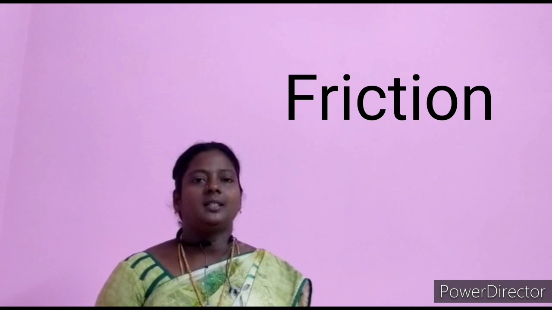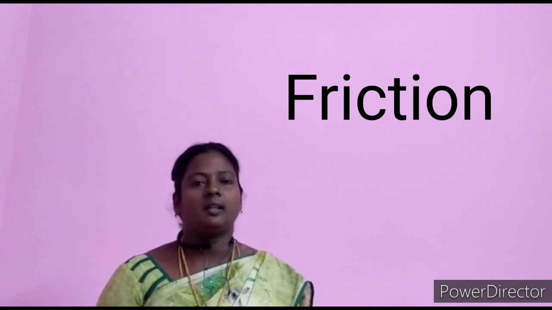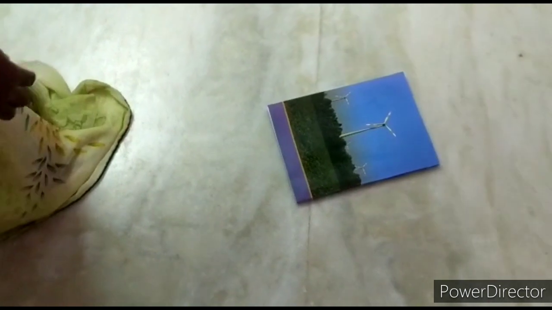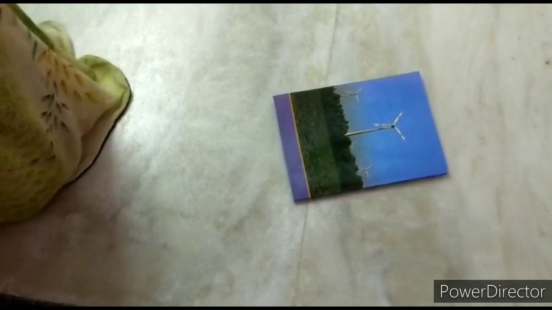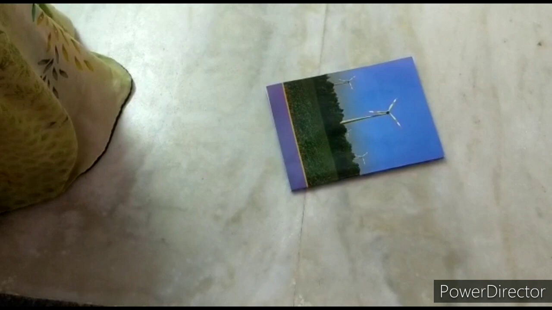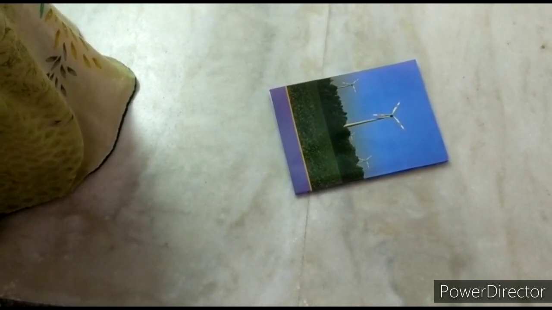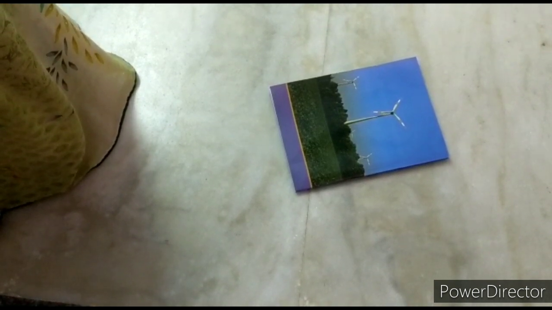Friction. F-R-I-C-T-I-O-N, friction. What is friction, students? Friction is a force between the surfaces that are sliding or trying to slide across each other. For example, when you try to push a book along the floor, friction makes this difficult. Friction always works in the direction opposite to the direction in which the object is moving or trying to move.